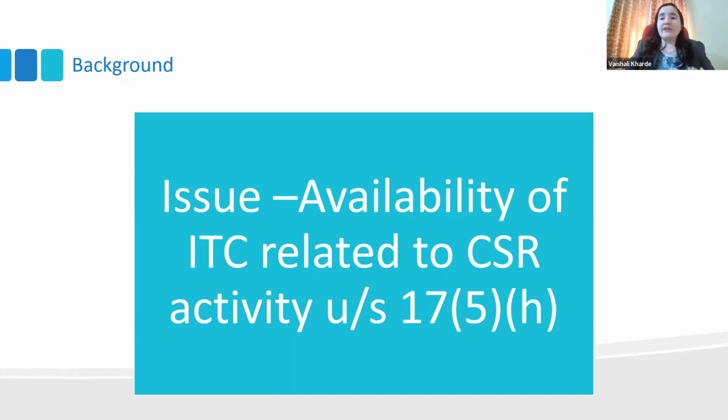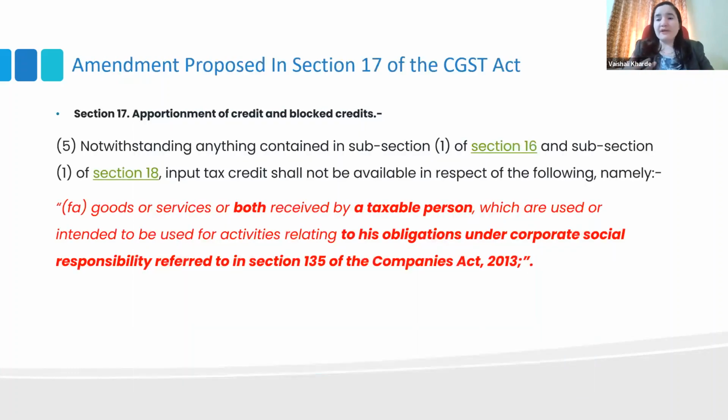So to clarify or to amend this, इसलिए हम कंपनीज को बोलते भी थे, हमारा व्यू वही था कि क्रेडिट मिलेगा, 17(5)(h) में वो डिसअलाउ नहीं होगा। और इनकम टैक्स में सेकंड व्यू था कि CSR एक्टिविटी के जो भी खर्चे, that are disallowed specifically. There was never a specific disallowance under the GST Act, and hence credit available. Again, if you look into the decisions, certain decisions related to High Court or Tribunal, even in the excise regime and etc.